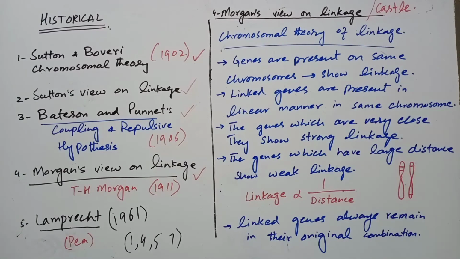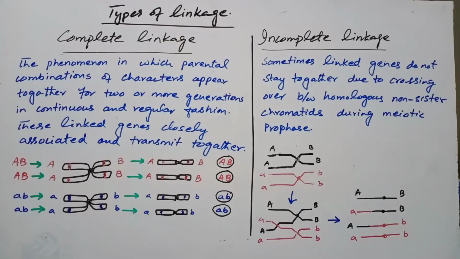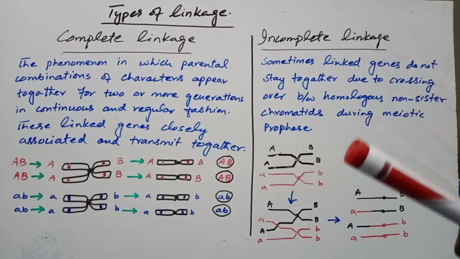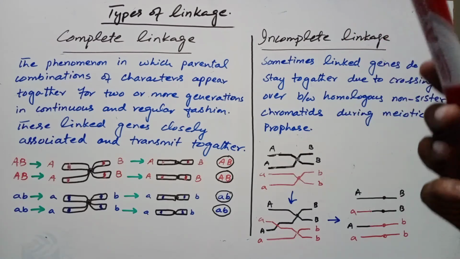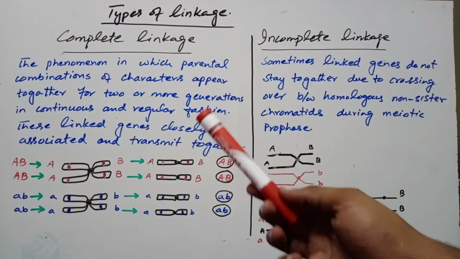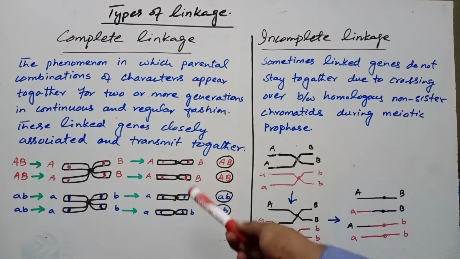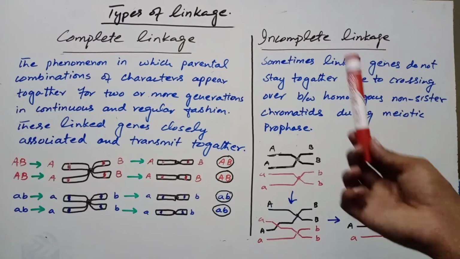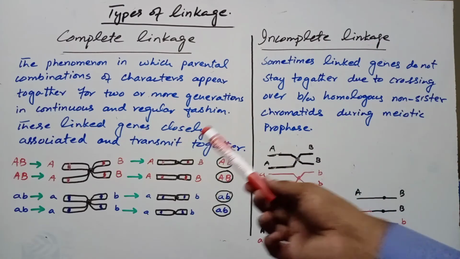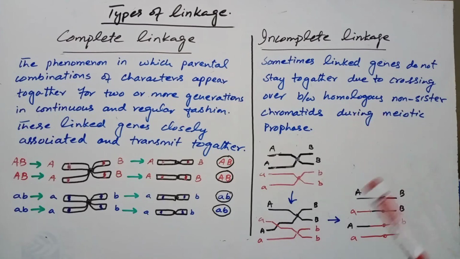Now we will turn our attention to the types of linkage. T.H. Morgan and his co-workers, by their investigations on Drosophila and other organisms, found two types of linkage: complete linkage and incomplete linkage. As we described in the previous diagram when studying linkage versus independent assortment, there were linkage without crossing over and linkage with crossing over. Linkage without crossing over is called complete linkage, and linkage with crossing over is called incomplete linkage.